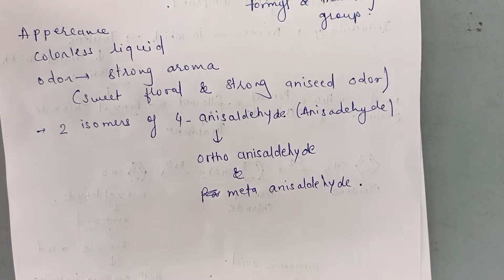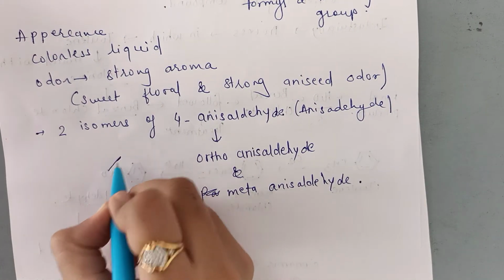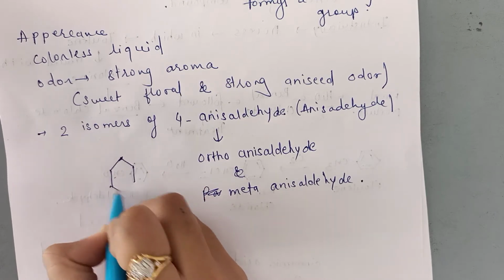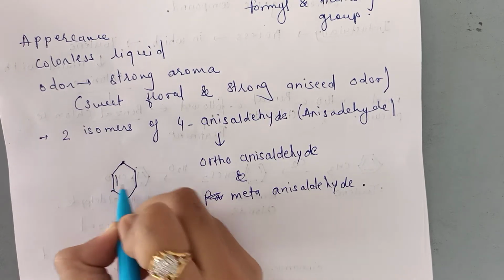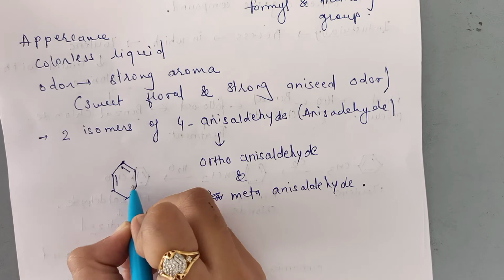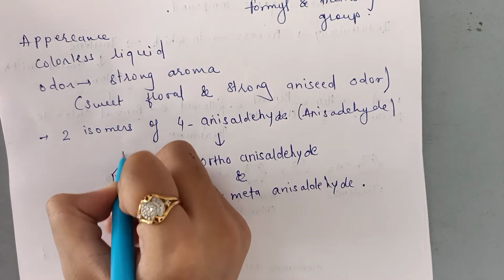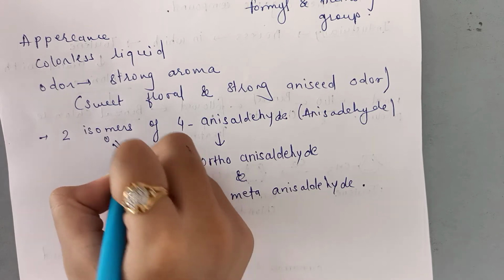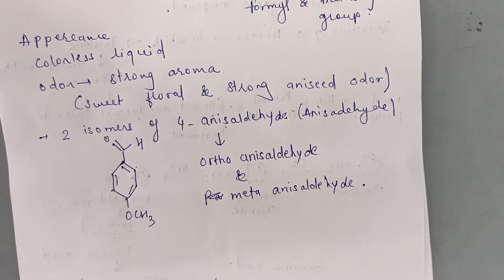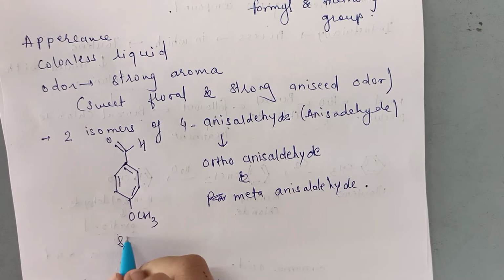and meta-anisaldehyde. Now here is the structure of anisaldehyde. This is a benzene ring with its bonds, and this is OCH3. Here the O is attached, and here is this. So this is its structure.